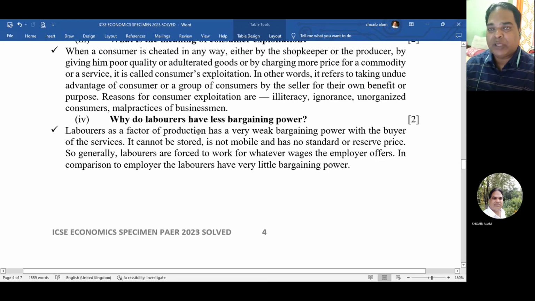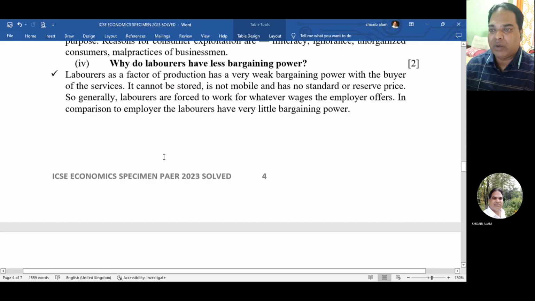Labor as a factor of production has a very weak bargaining power with a buyer of the services. It cannot be stored, is not mobile and has no standard or reserve price. So generally laborers are forced to work for whatever wages the employers offer. In comparison to employer, the laborers have very little bargaining power.